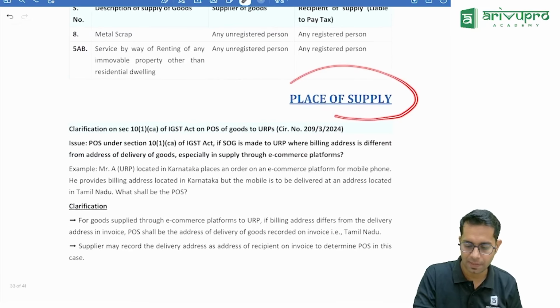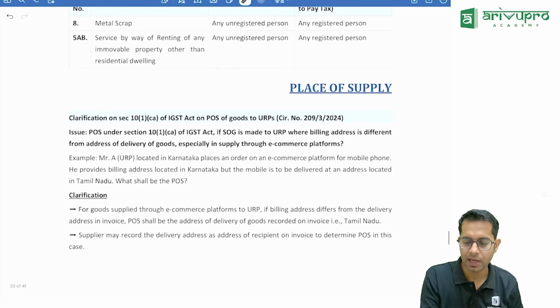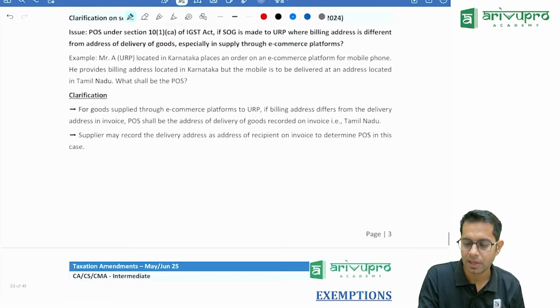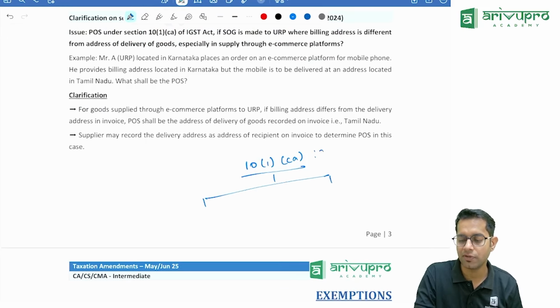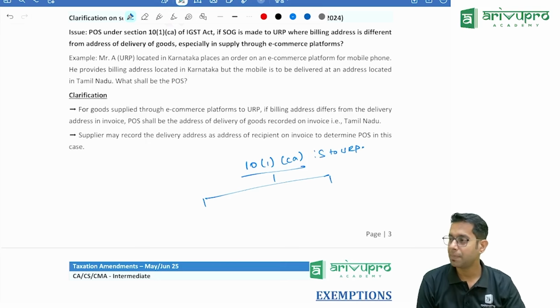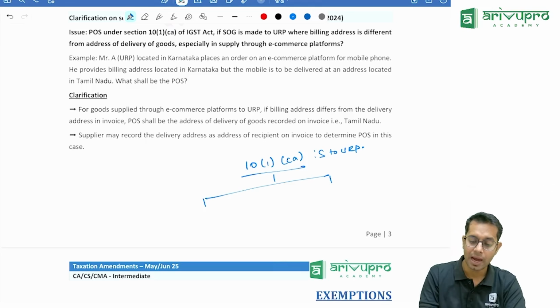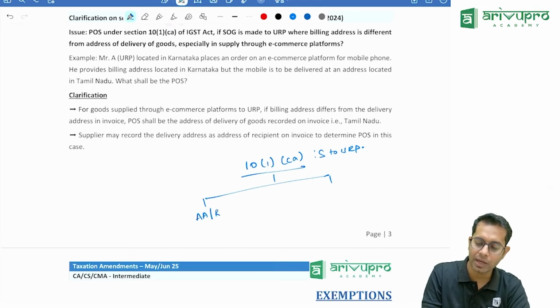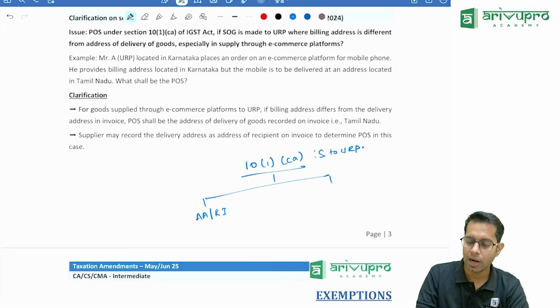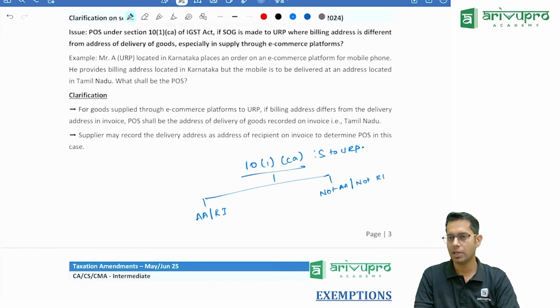Now in case of place of supply, there is a section called section 10.1 CA. This is also newly added. So 10.1 CA talks about what, sir? If you are making a supply to an unregistered person, I will check whether the address of that unregistered person is available with you, or have you recorded the address on the invoice, or the address is not available, or you have not recorded it on the invoice.